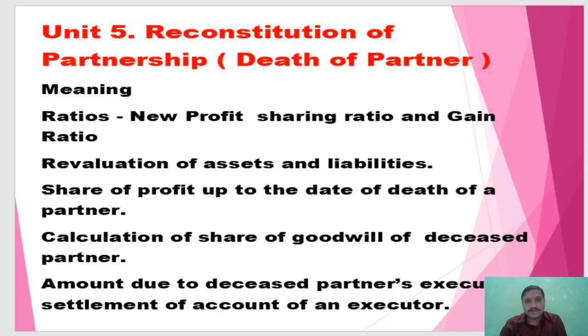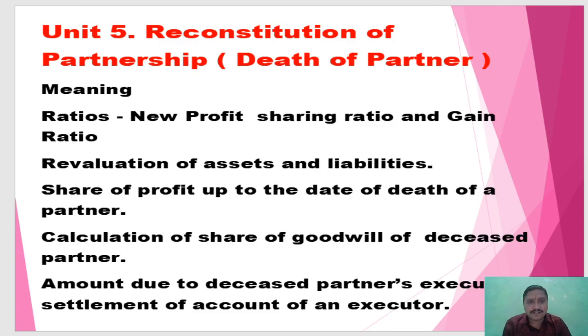Then unit 5, reconstitution of partnership. There are three ways of reconstitution of partnership: first, admission; second, retirement; and third, death. Due to these three ways, there is a change in the number of partners. In admission, there is an addition of partners. In retirement, the number of partners is reduced by one. In death, the number of partners is also reduced.